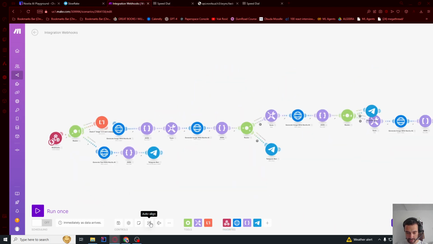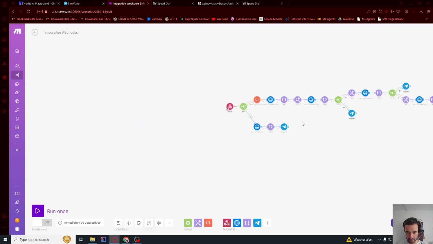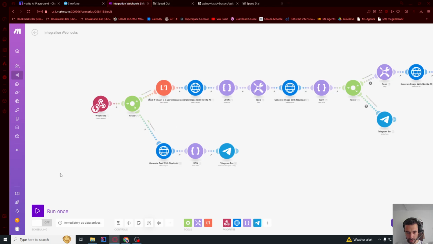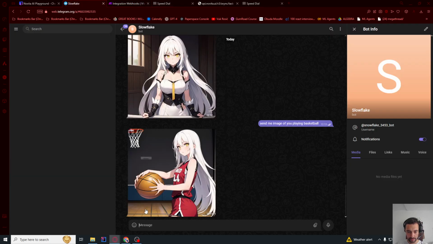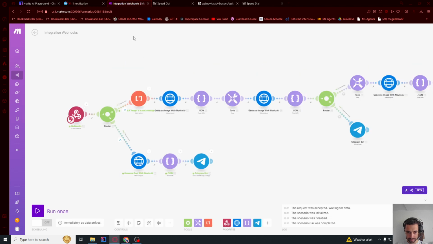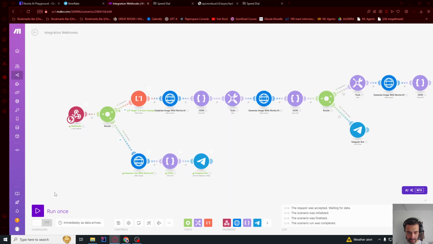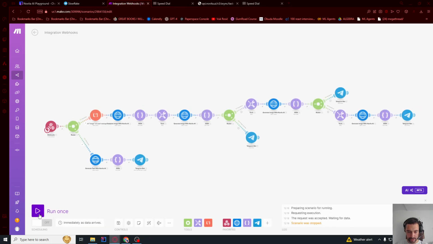And then if I press this auto align, we see that we got image generation up there, and then this text generation. Now if I go ahead and run this once, wait for new data, if I send anything, it will just generate this text. But the problem is if I send again, it's going to first generate the whole image. We're going to wait for the image, and then it's going to generate text after.